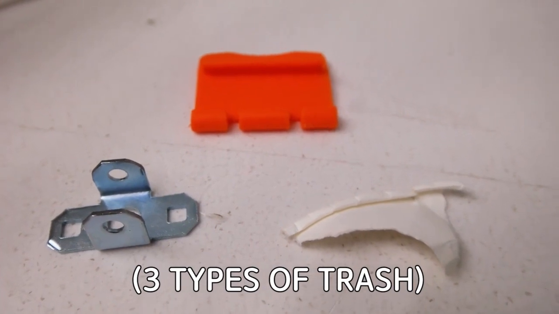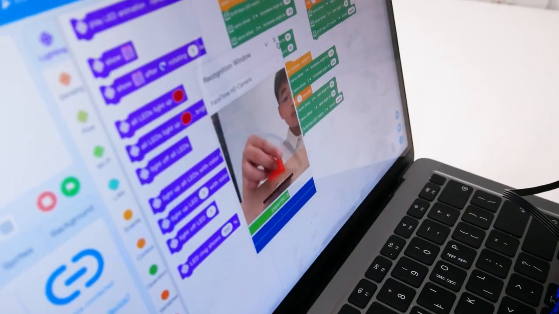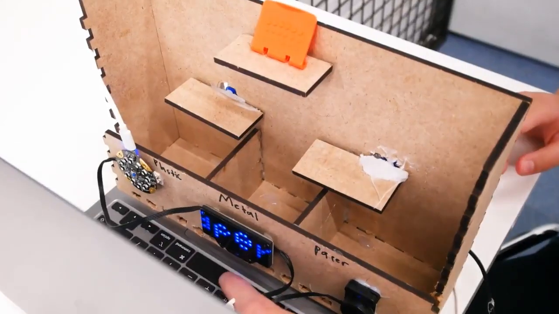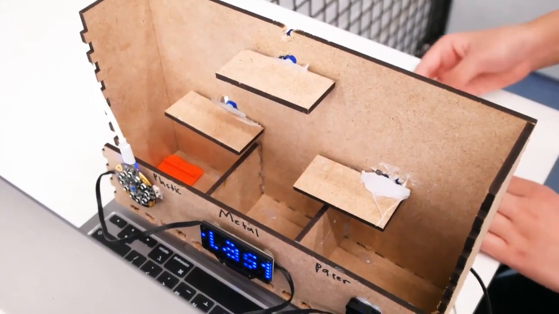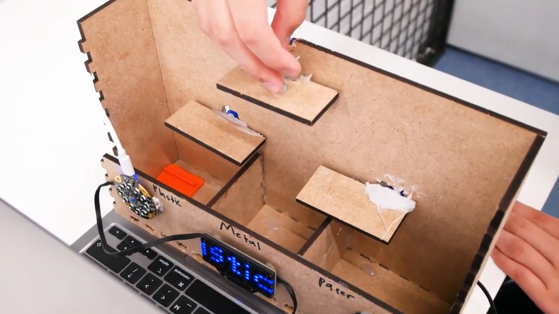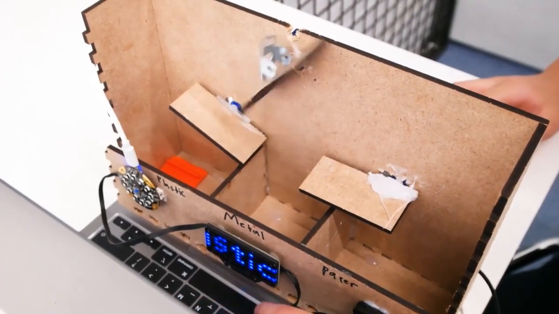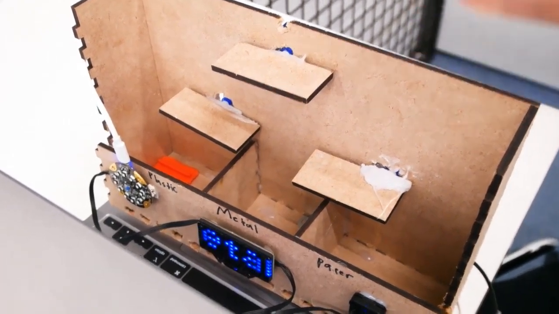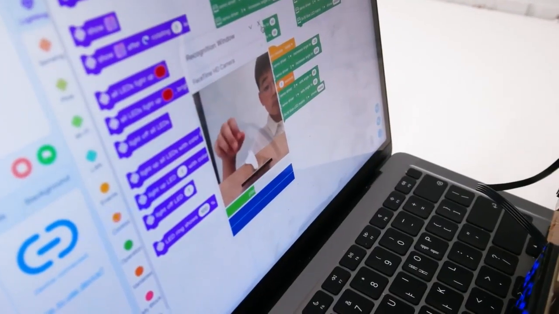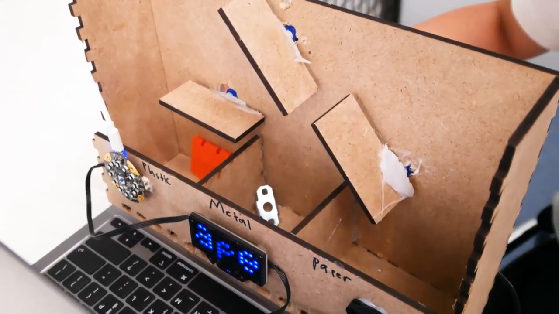This machine is easily capable of sorting 3 types of trash: plastic, metal, and paper, which can be sorted through these 3 servo motors and 3 servo drivers which power them, once the camera of this computer detects the type of trash according to its color. Plastic, metal, paper.